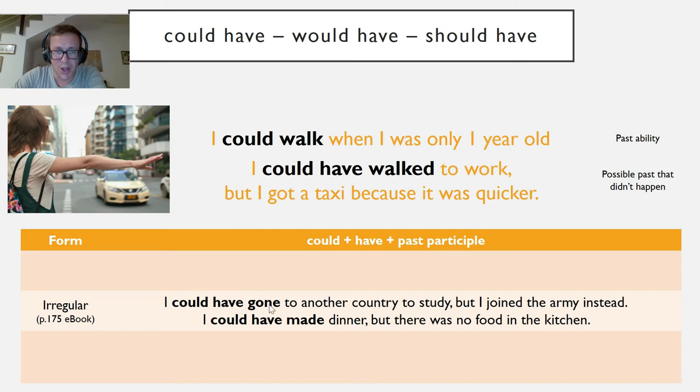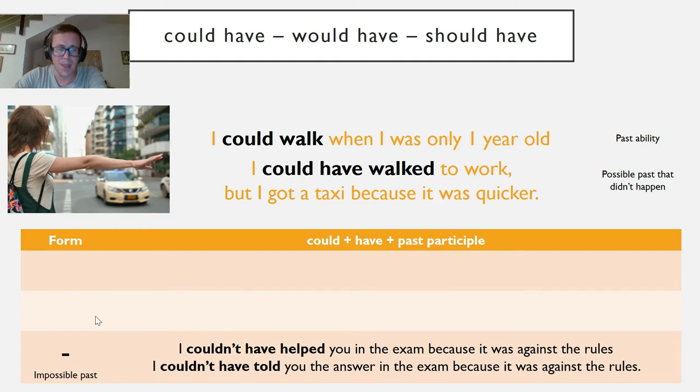I could have gone to another country to study, but I joined the army instead. Gone is the past participle of go. I could have made dinner, but there was no food in the kitchen. Made is the past participle of make. So remember to study your irregular past participles on page 175 in the book.